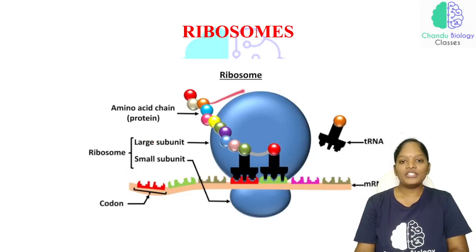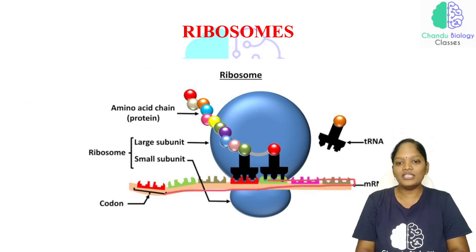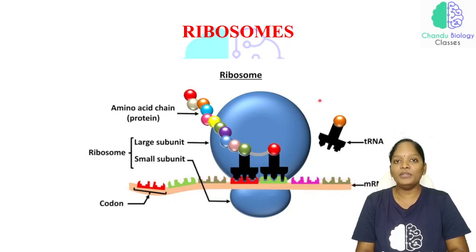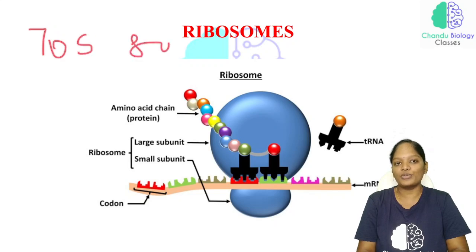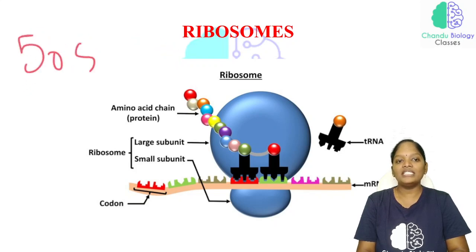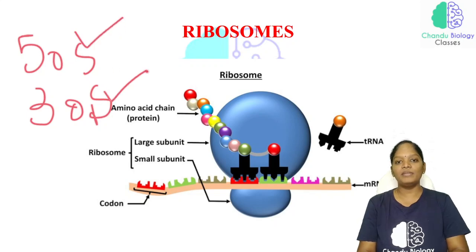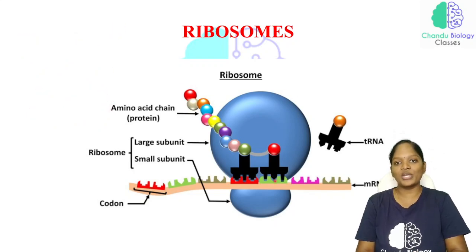See this, look at this picture. So this is a ribosome, and this is mRNA. This larger part is called the larger subunit. Whenever we studied the prokaryotic and eukaryotic differences, we studied the 70S ribosome and the 80S ribosome. The 70S ribosome can be divided into two subunits, one will be 50S and the other will be 30S. So this will be the larger unit and this will be the smaller unit.